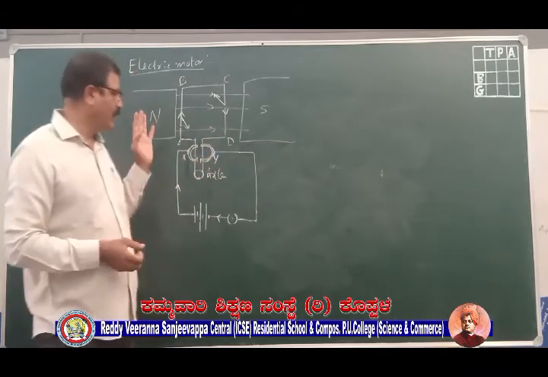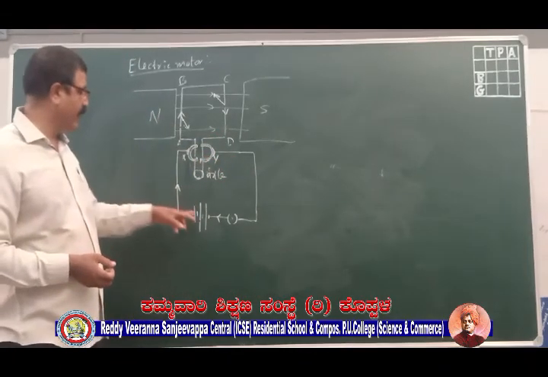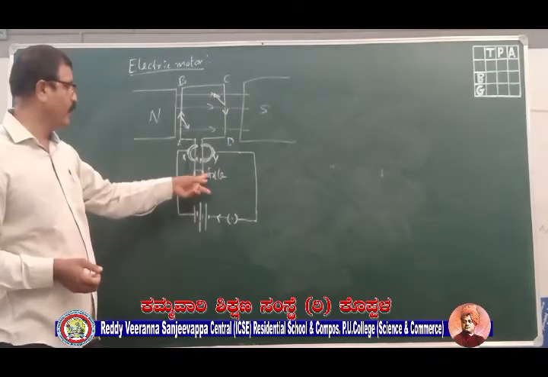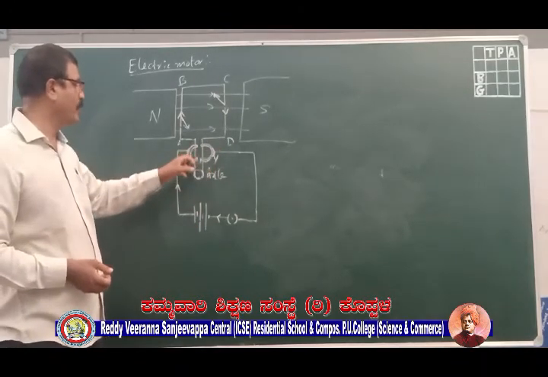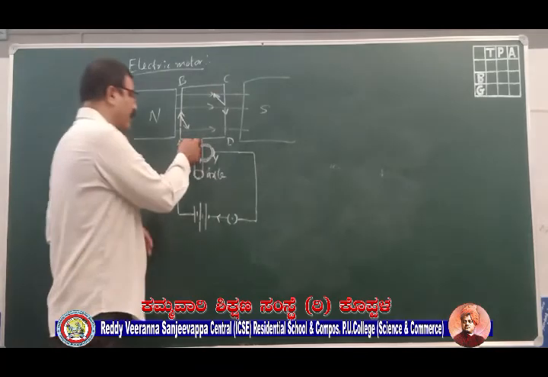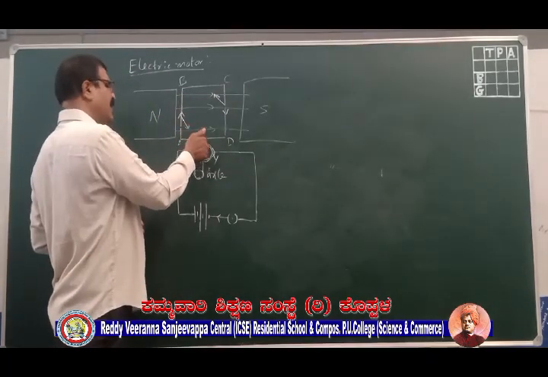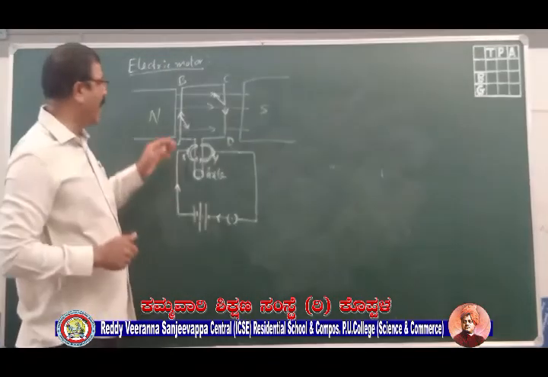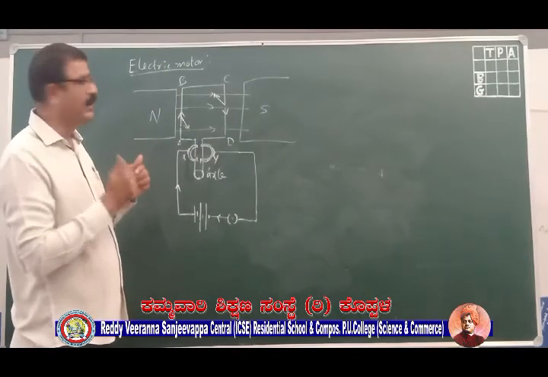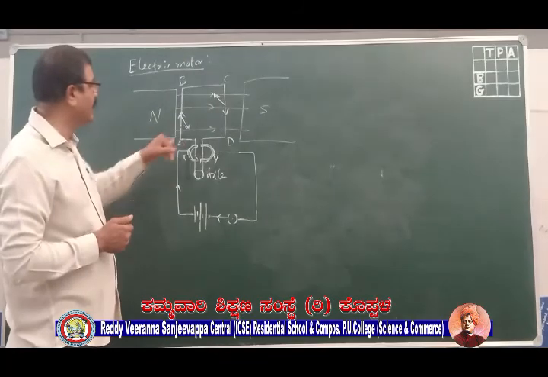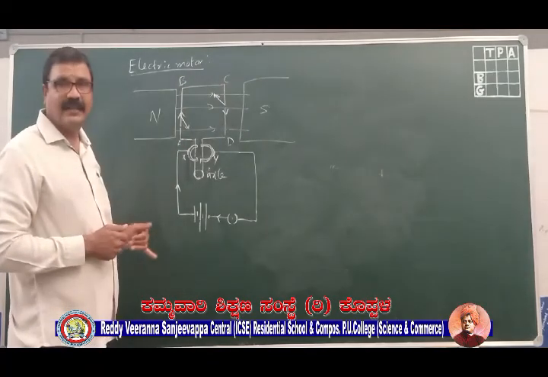Let me explain the parts once again. You have a battery here, the source of energy. You have one axle here. You have two carbon brushes X and Y, and you have one ring called a split ring, which is connected to the armature. Armature is a thick coil which has a number of windings. So ABCD is the armature.